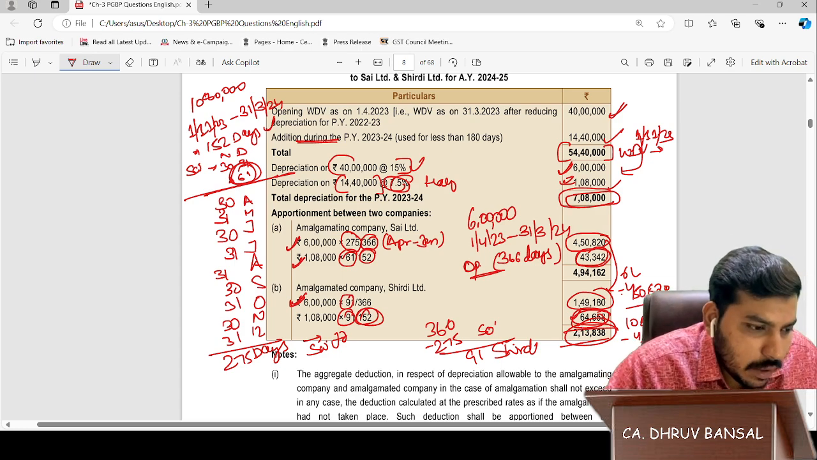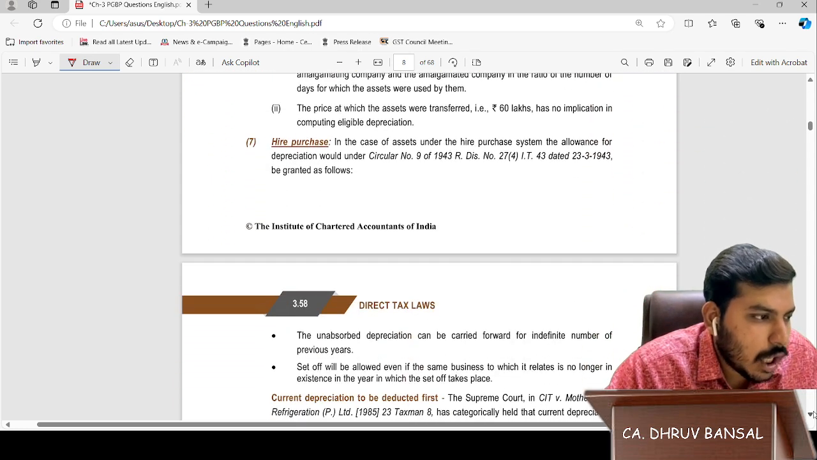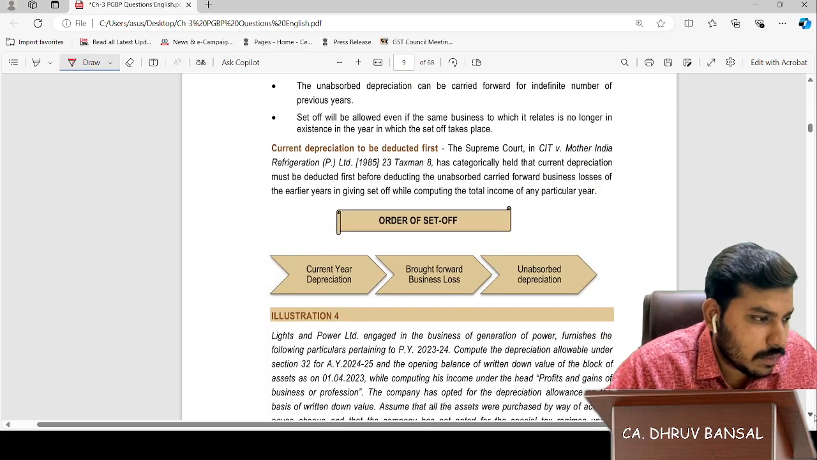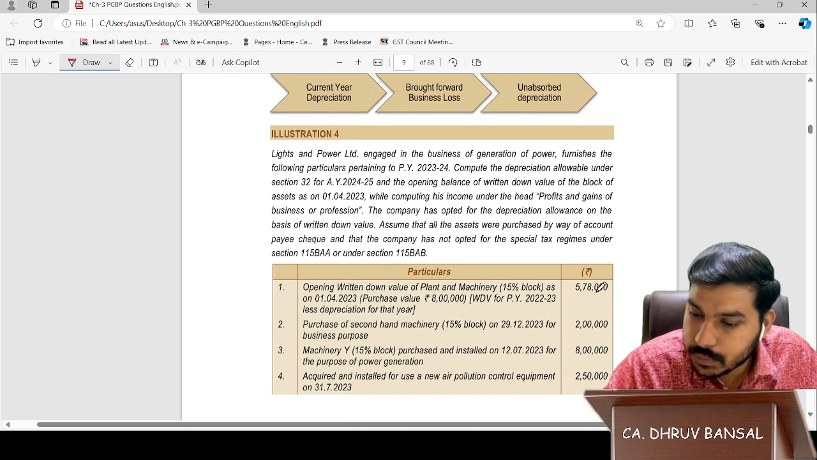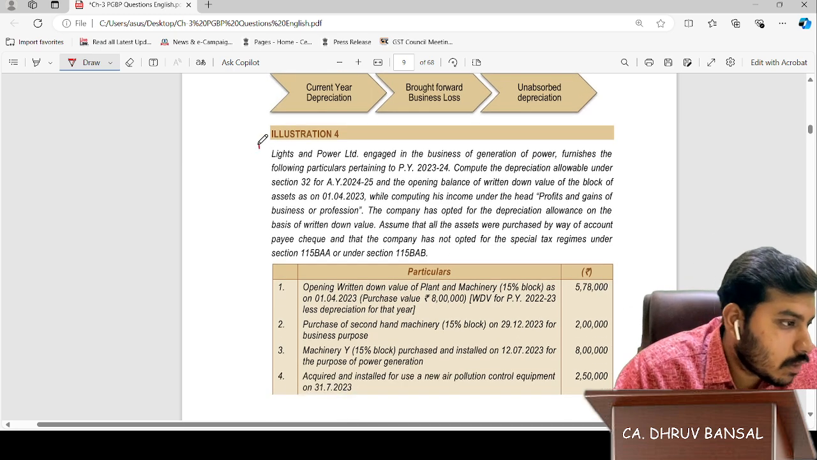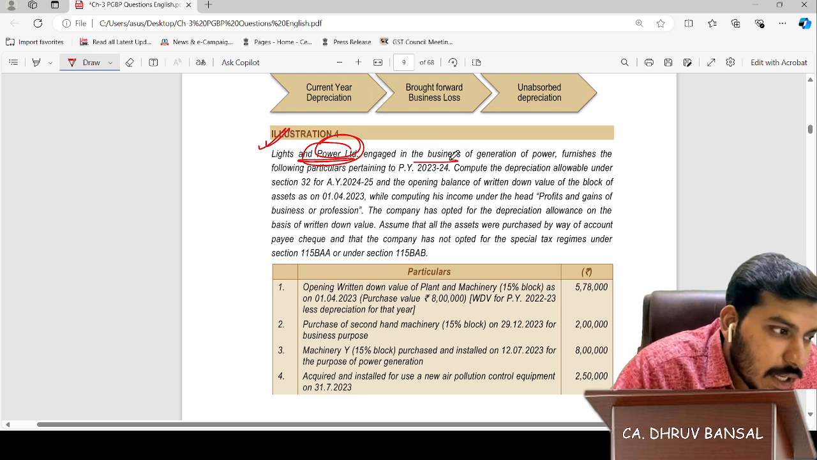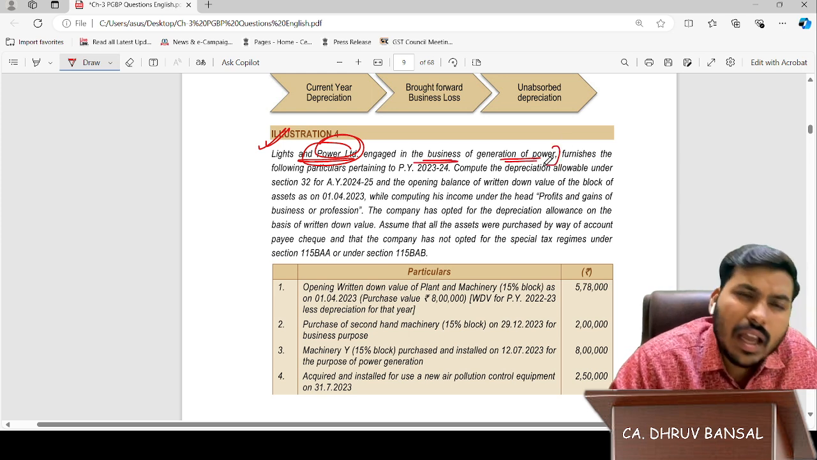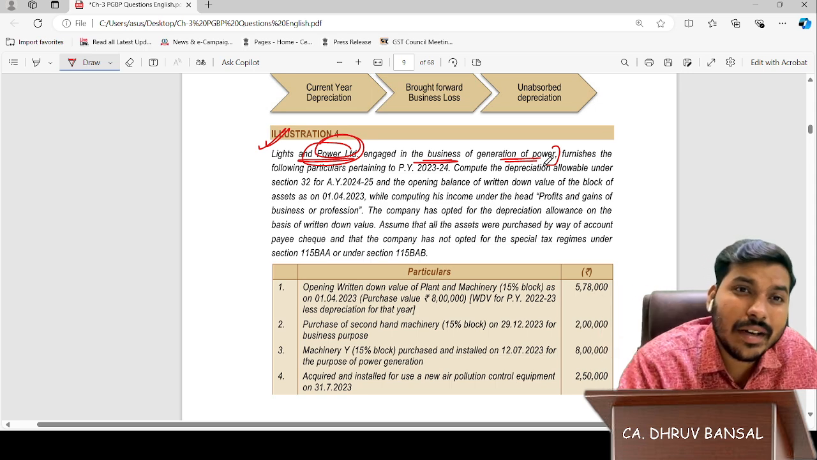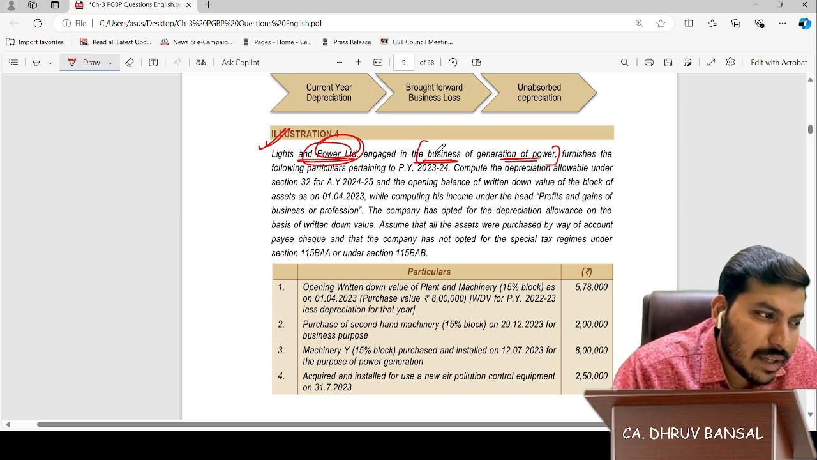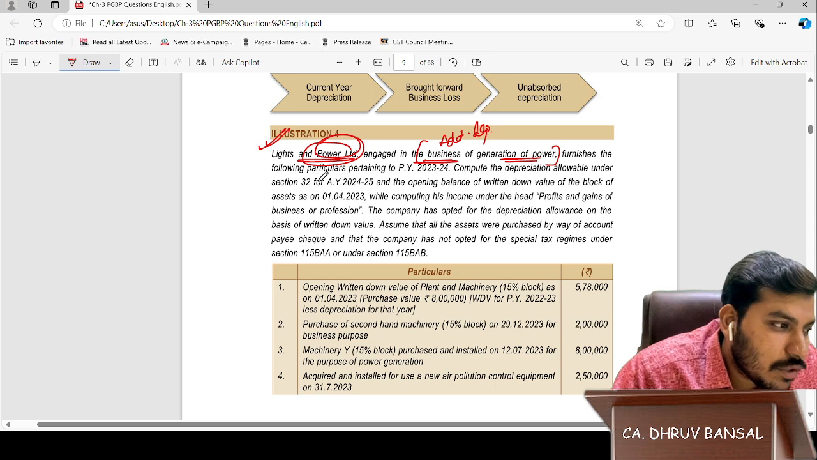Okay, friends, let's go for another question. I hope you have understood the previous question. Illustration number 4. Okay, sir. Lights and Power Limited, engaged in the business of generation of power. Anything that comes to mind by the name of generation of power? Yes, sir. We know additional depreciation, sir. It's very simple for us now. Please go ahead. It furnishes the following particulars pertaining to previous year 23-24.